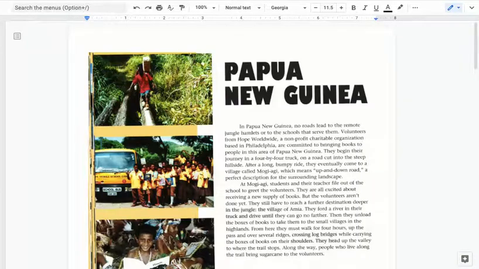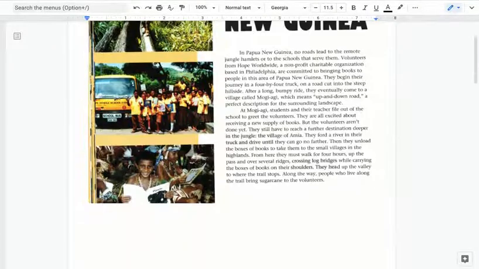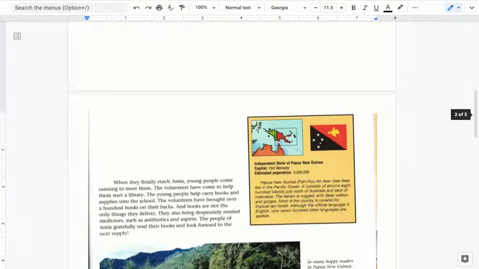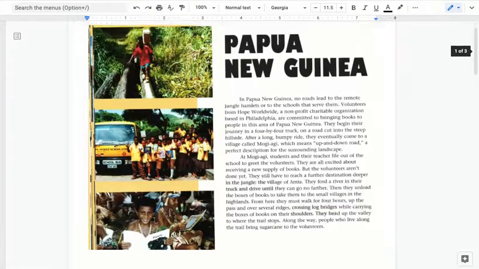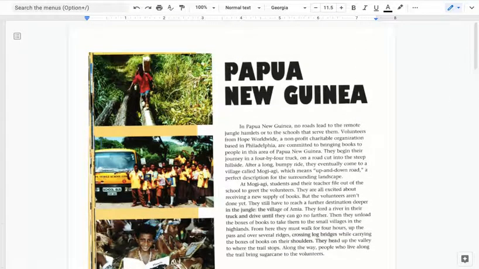Hello, friends, and we are going to go over an example of how to read the text in order to answer questions using text evidence. So in the previous slide, we just talked about the steps that you need to do when answering a question using text evidence. I am using the country of Papua New Guinea as an example of how to do this.